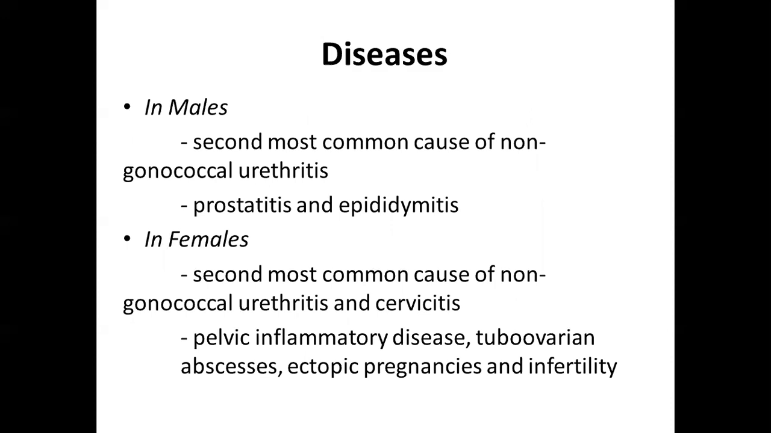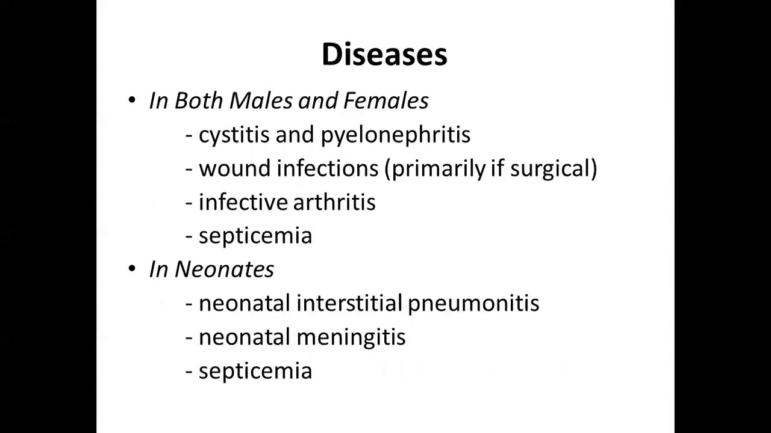Next, disease. In males, it is the second most common cause of non-gonococcal urethritis, prostatitis and epididymitis. In females, it is the second most common cause of non-gonococcal urethritis and cervicitis. So particularly this is a secondary cause of reproductive tract infections. Pelvic inflammatory disease is also more common. Infertility occurs in both male and female. Also cystitis and pyelonephritis, then wound infections, infective arthritis, and septicemia. In both male and female, there is a possibility of cyst formation.